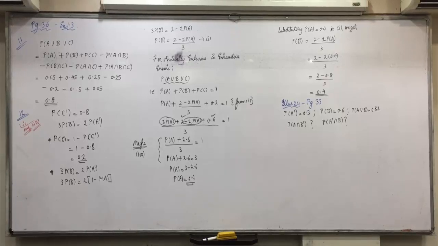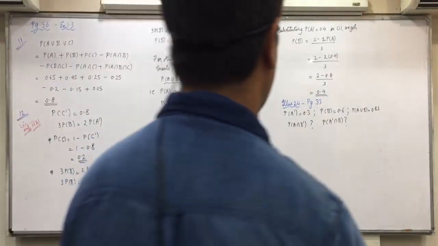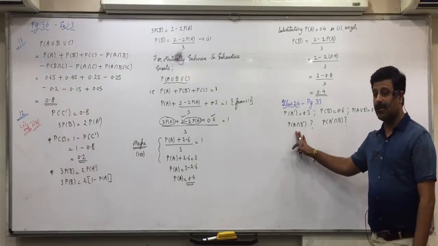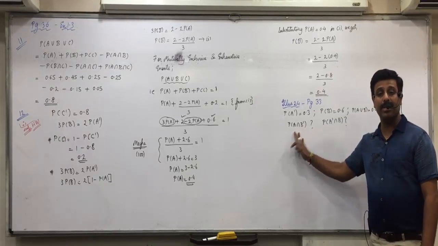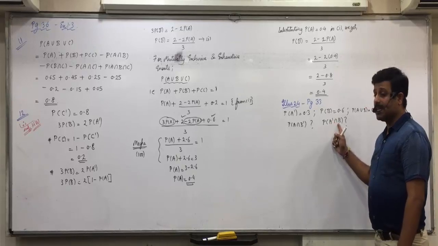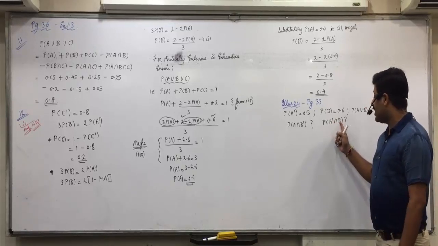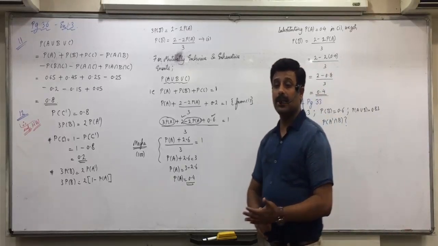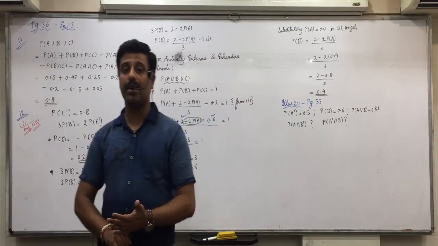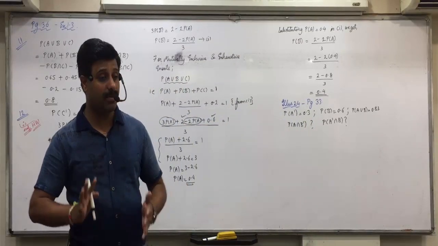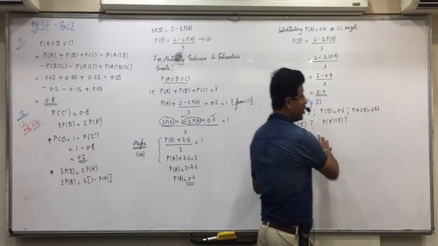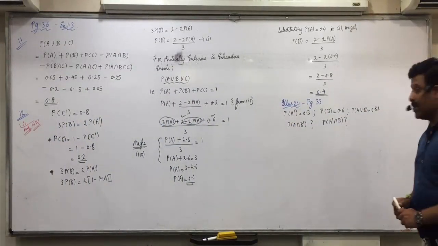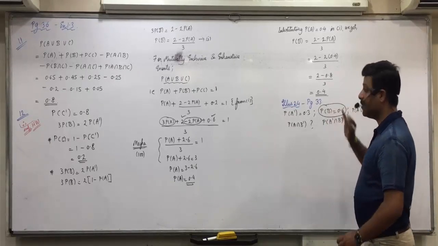A intersection B complement, A minus B, only event A occurs but B does not occur. All are one and the same, and their formula is A minus A intersection B. In the same way, A complement intersection B, which we had written in the notebook as B intersection A complement, that is B minus A. B occurs but A does not occur, only B occurs, and its formula is B minus A intersection B. In short, to find these two, we need PA, PB and PA intersection B. What is available is only PB.